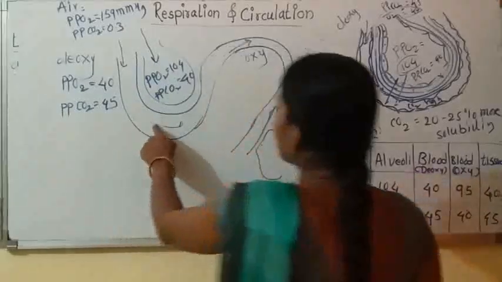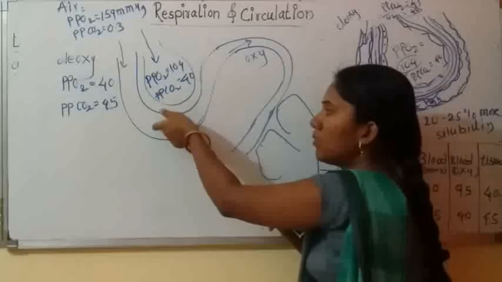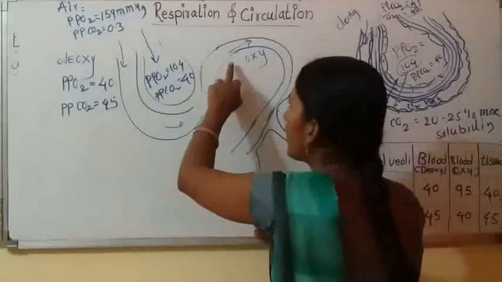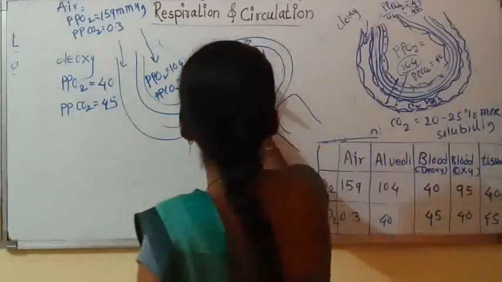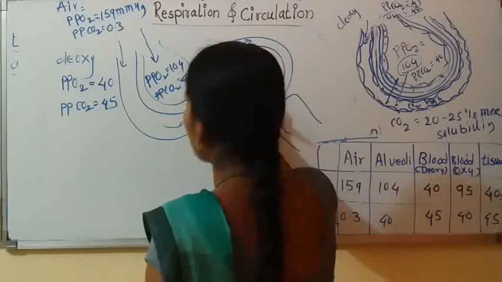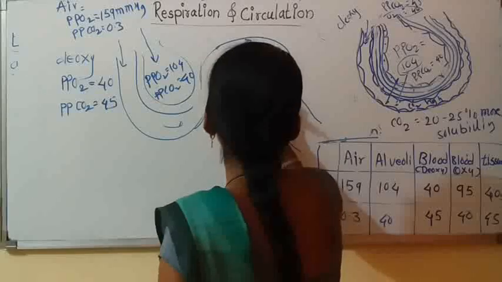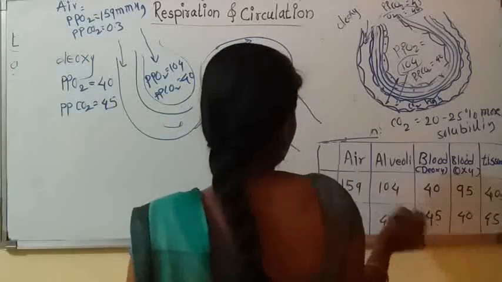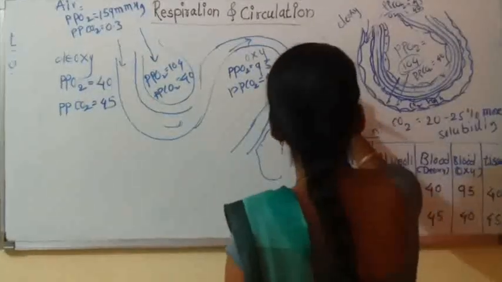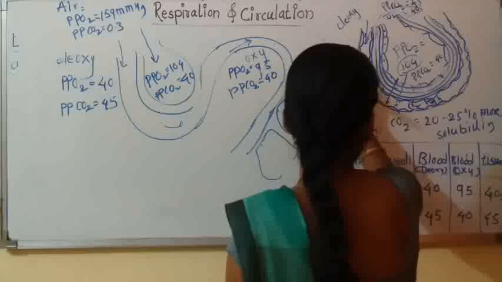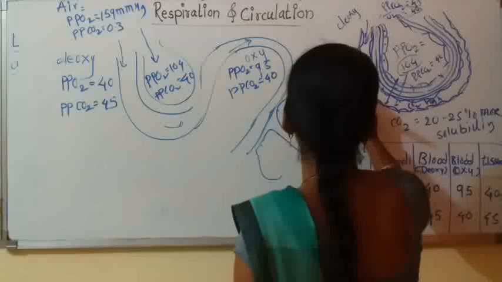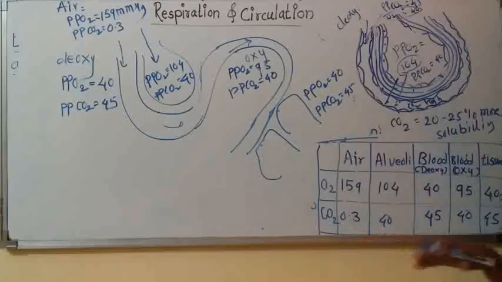Okay. Whatever blood is in the vicinity of the alveoli becomes oxygenated. Now this oxygenated blood, when it exits from the alveoli, contains partial pressure of O2 95 and partial pressure of CO2 40. Now inside the tissue, partial pressure of O2 is 40 and partial pressure of CO2 is 45. So once again I am going to repeat this.